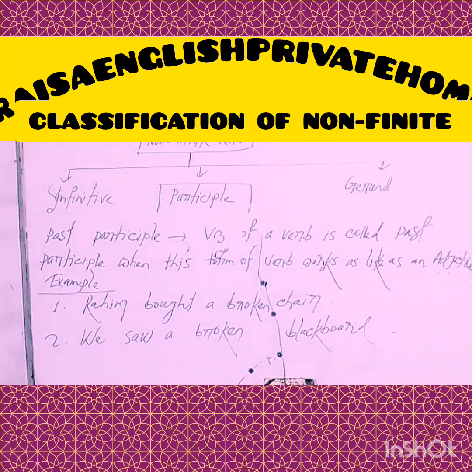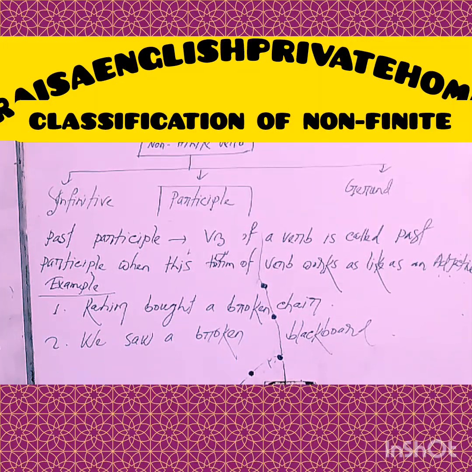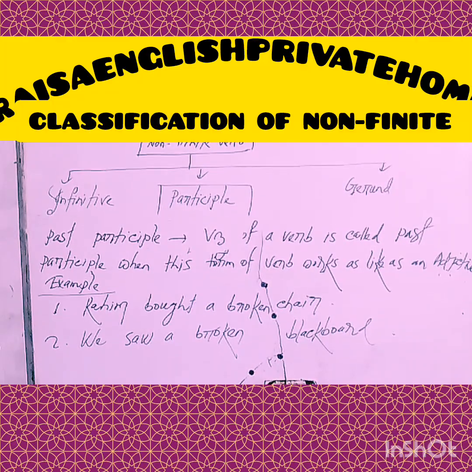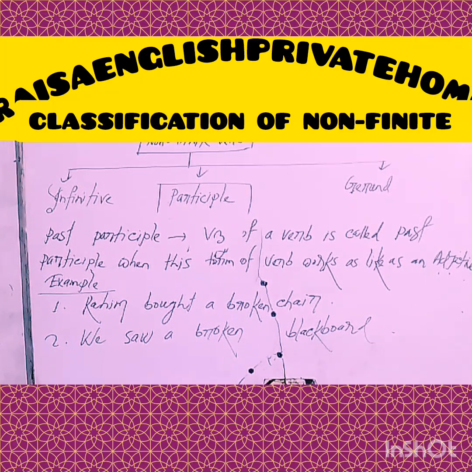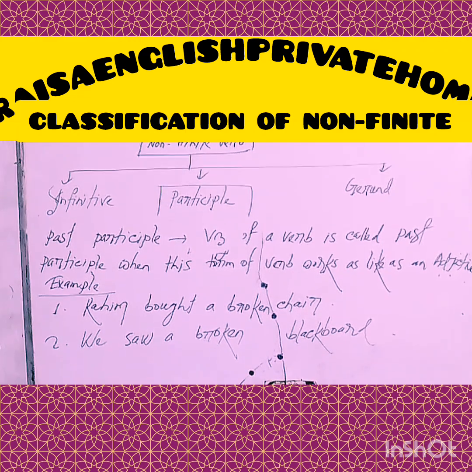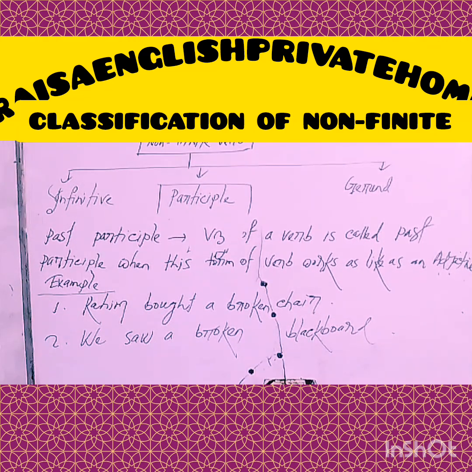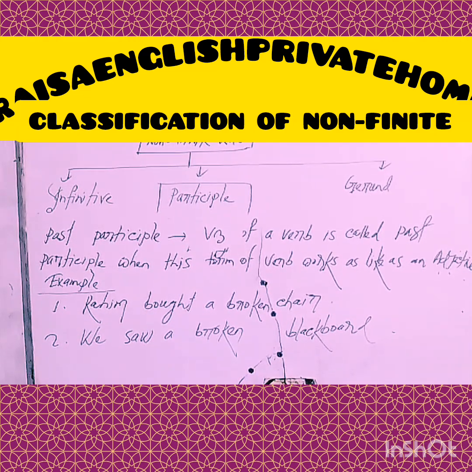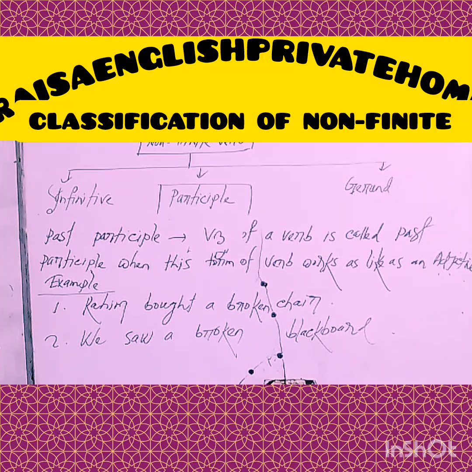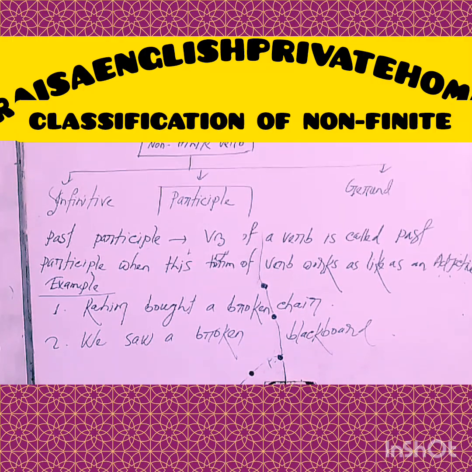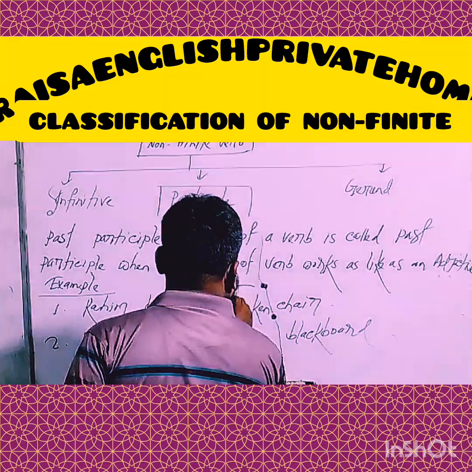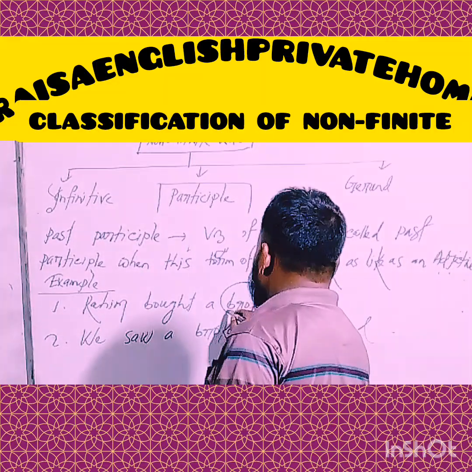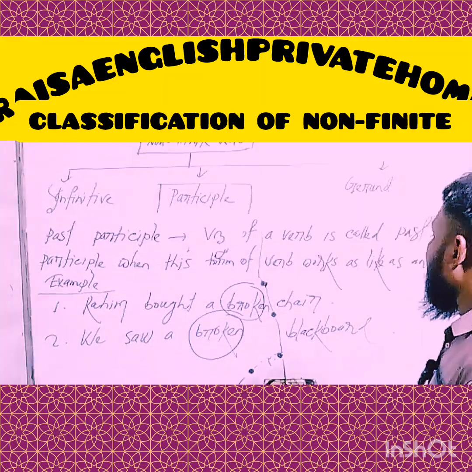Okay, learners, to clarify about this category of participle, I have written some examples, my dear learners. For this example, I have written: Rahim bought a broken chair. In this sentence, the word broken is the V3 form of the verb break. And number two, we saw a broken blackboard.